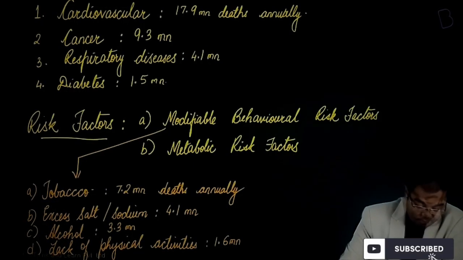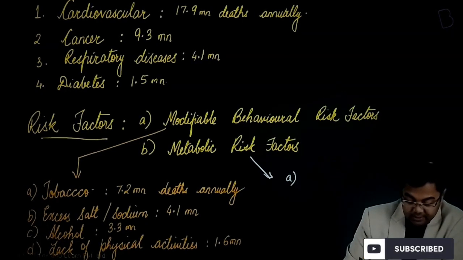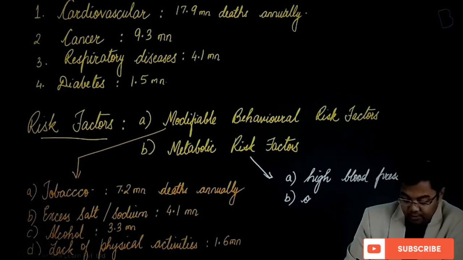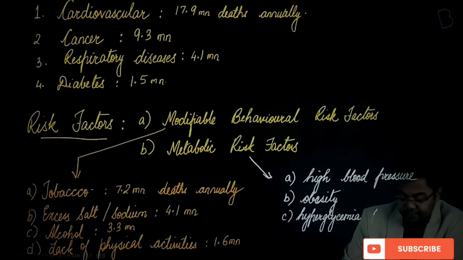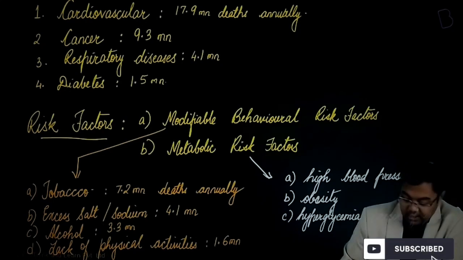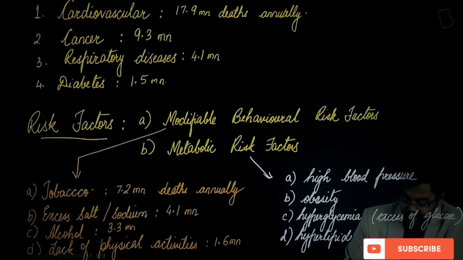Now if we talk about the metabolic risk factors, what are the risk factors? One, high blood pressure. Second, obesity. Third is hyperglycemia, which basically is excess of sugar or excess of glucose. And then after that you have hyperlipidemia, which is excess of fats.